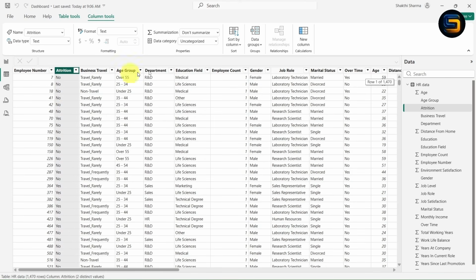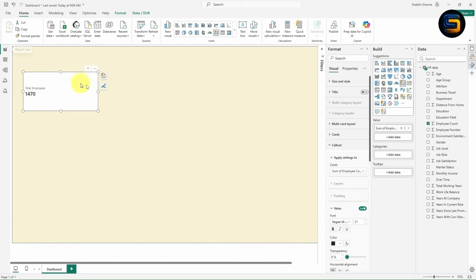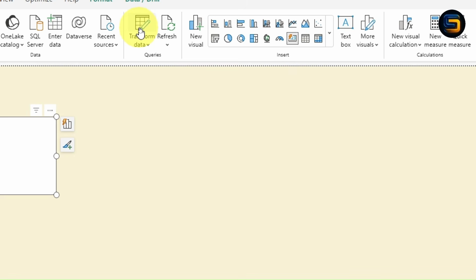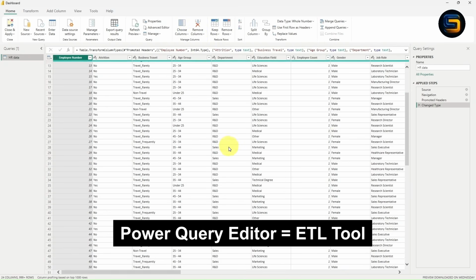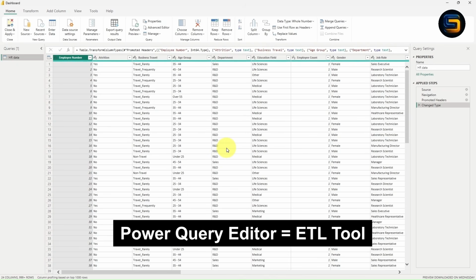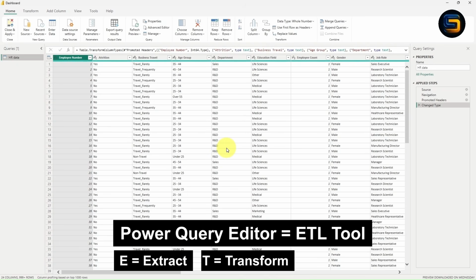So what you can do is you can add one new column inside this data. Now I want to make changes to the data. So what I can do is I can connect this data to the Power Query editor. It is very simple. Click on this transform data option available. Once you click, just wait for a few seconds, the Power Query editor window will open. As you can observe on the screen, this is a Power Query editor window which works as an ETL tool, which means extract, transform and load. So basically inside this Power Query editor, we can do a lot of transformation.